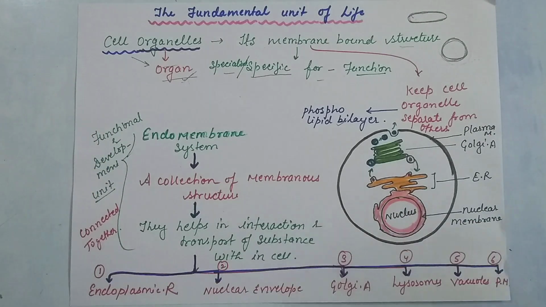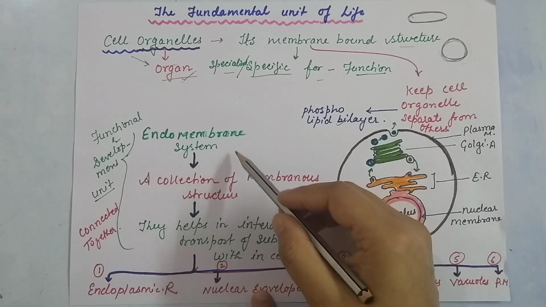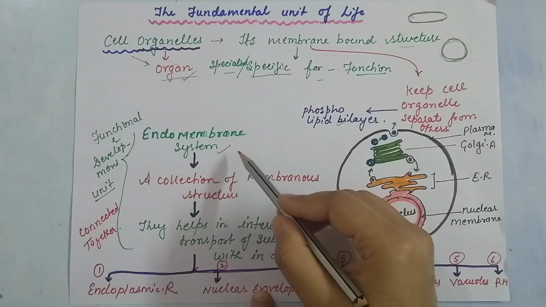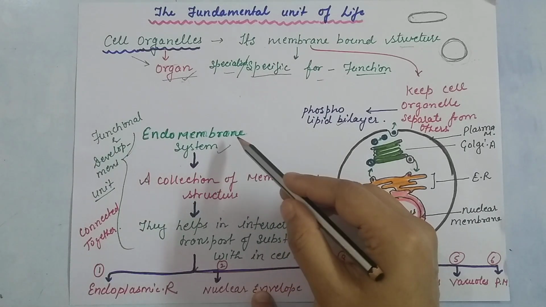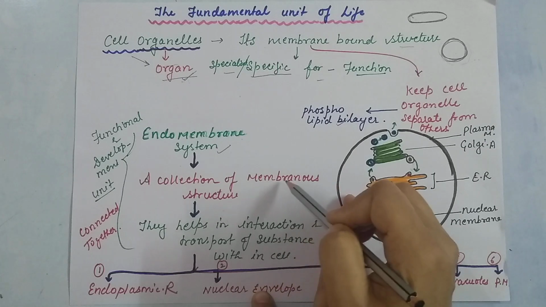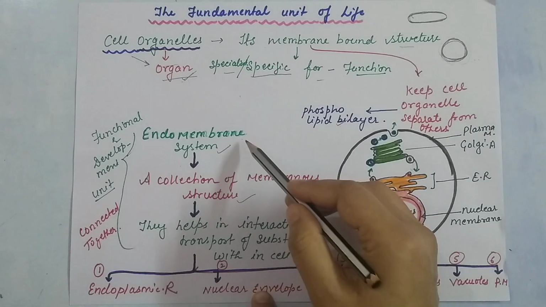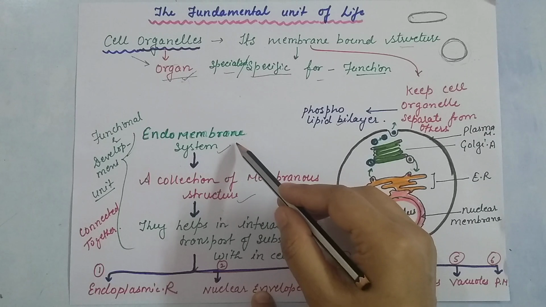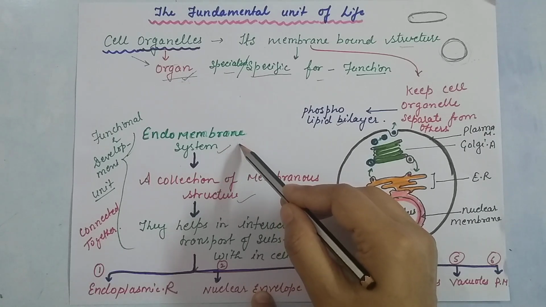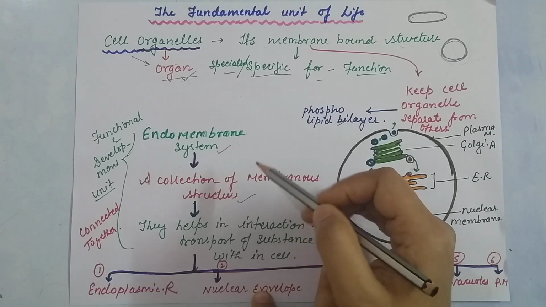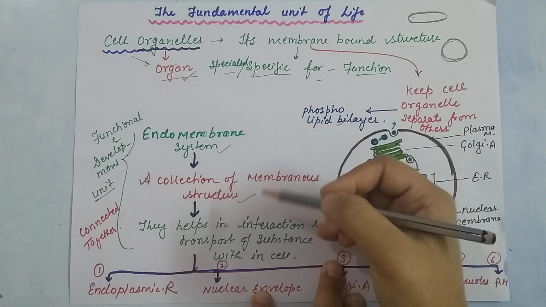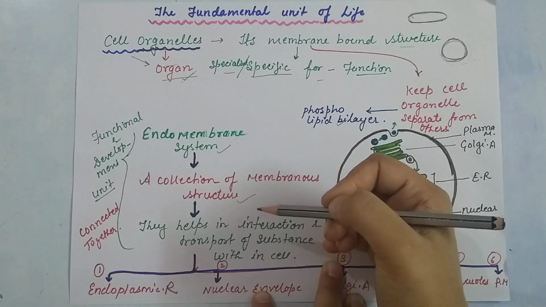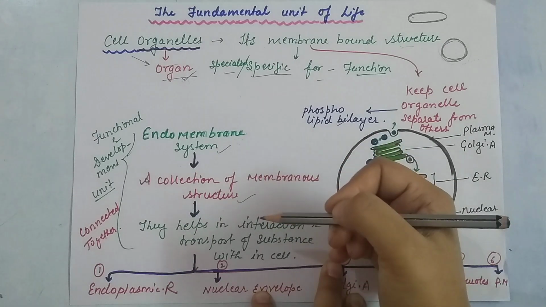Before studying the different cell organelles, we have to understand what the endomembrane system is. In the cell there is an endomembrane system, which is a collection of membranous structures. In this system, some cell organelles work as a functional unit of the cell, meaning they interact with each other and help in the transport of materials.